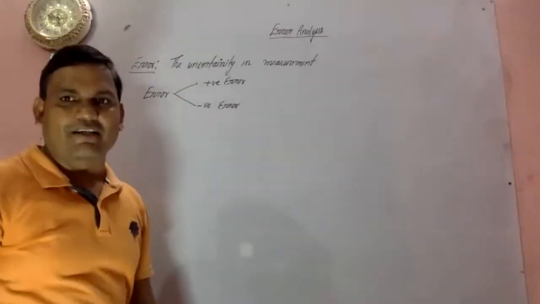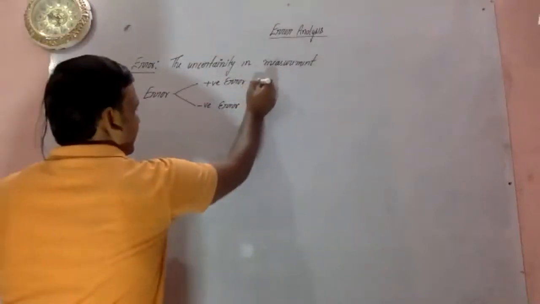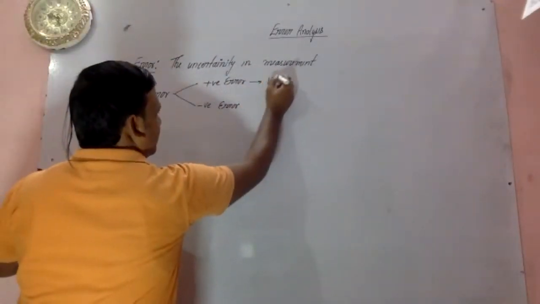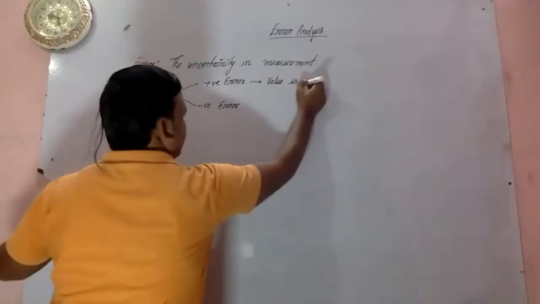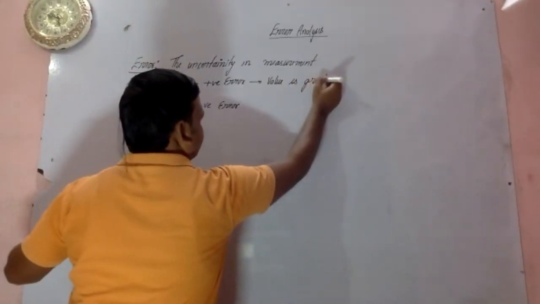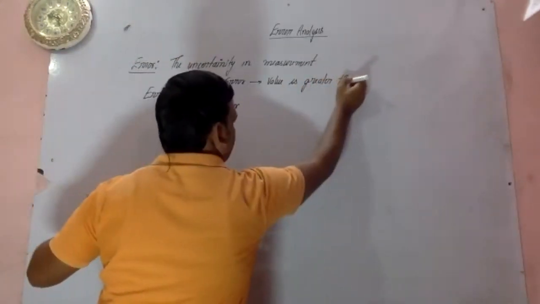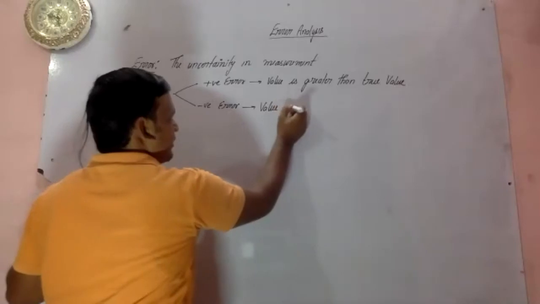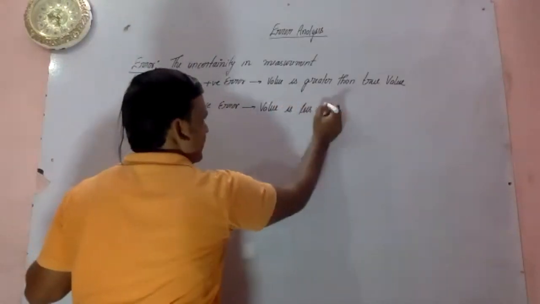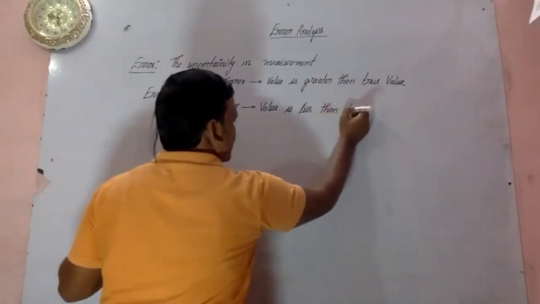Either the value will be greater than the true value, in which case it is a positive error, or the value is lesser than the true value, in which case it is a negative error.